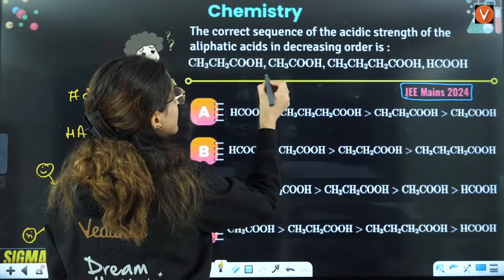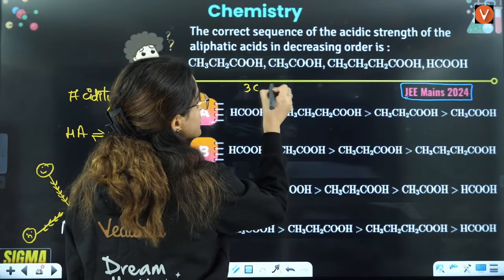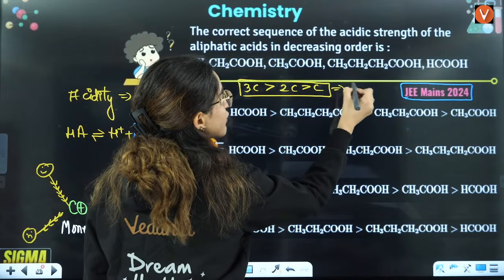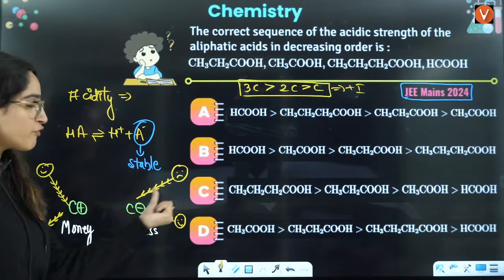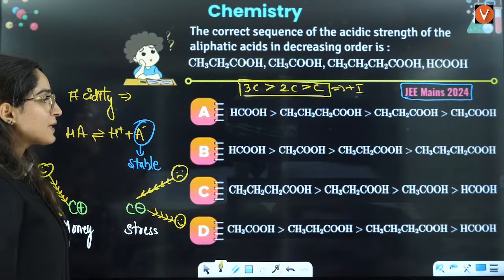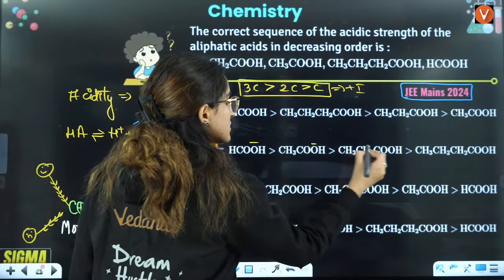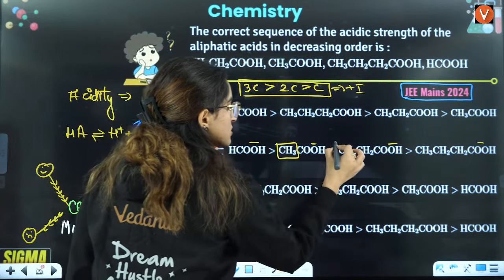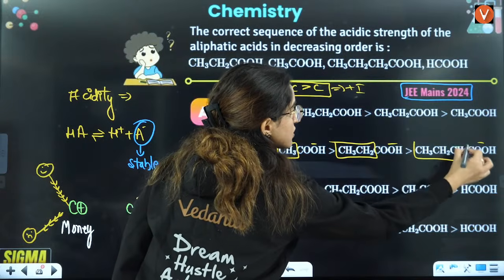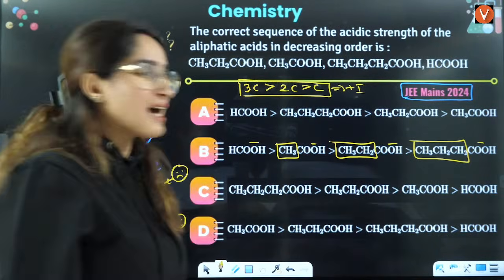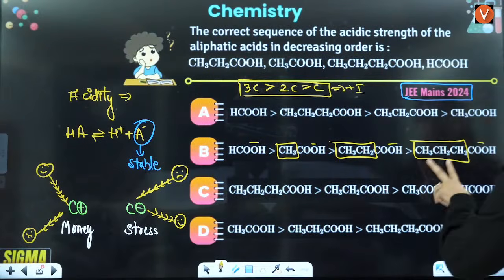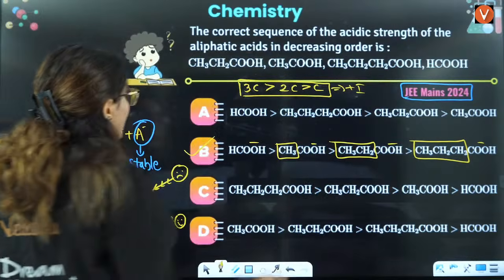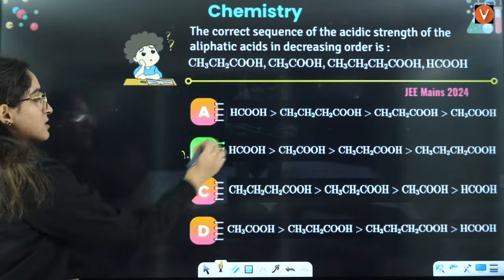We can say this will have 3 carbon has more plus I, then 2 carbon, then 1 carbon. This is the order of plus I effect. If you have donation of electron more on the carbanion, if I say this is negative, this is negative, this is negative, this is negative, right? This is 1 CH3, this is CH3, CH2, this is CH3, CH2, CH2. So that means maximum plus I effect is here, so making it very unstable because electron donating effect makes it unstable. So answer will be B is the correct answer here.